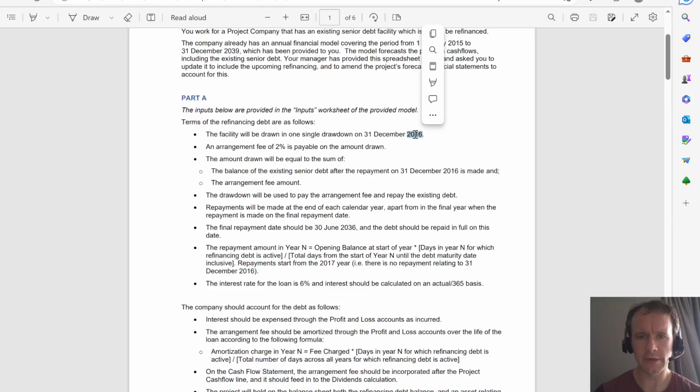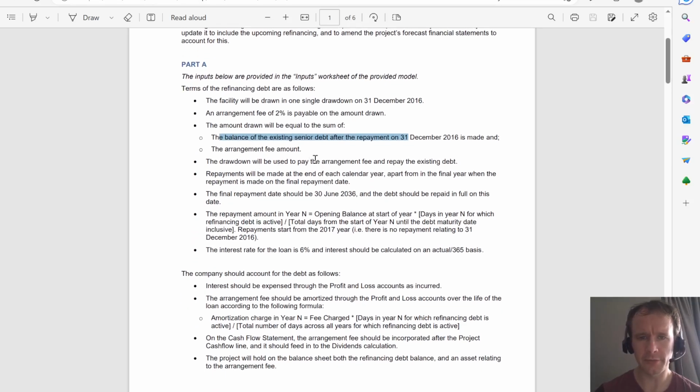One single drawdown at the end of 2016, pay a 2% fee on the amount drawn, and the amount drawn will be the sum of the existing balance of the old senior debt at the time of the repayment and the arrangement fee amount. The drawdown is used to pay the arrangement fee and repay the existing debt. Repayments are made at the end of each calendar year, except for the final year when it's made on the final repayment date, which is the middle of the year.